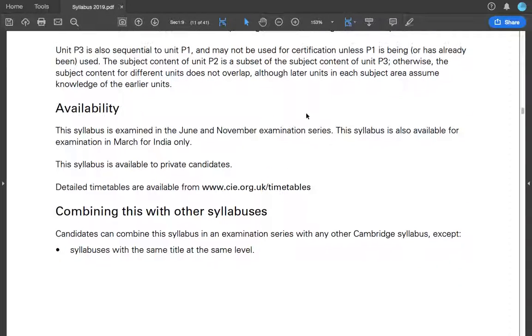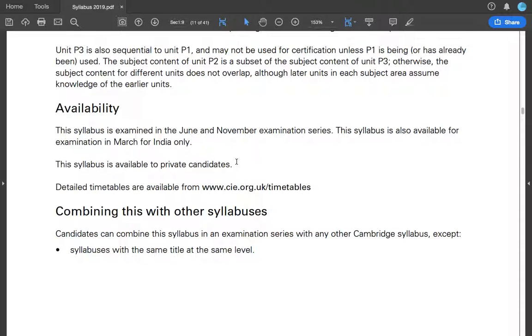The syllabus is examined in June and November series. The syllabus is available for exam in March for India only. This syllabus is available to private candidates. What does this mean? I was a private candidate until last year, so I know.